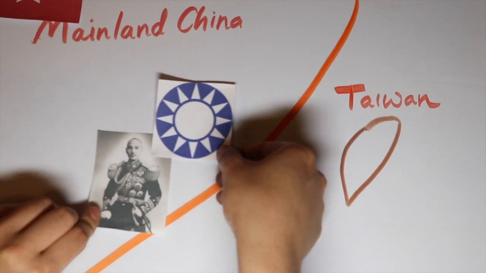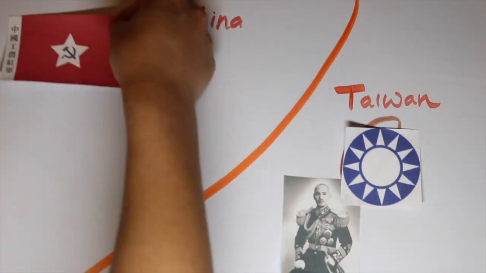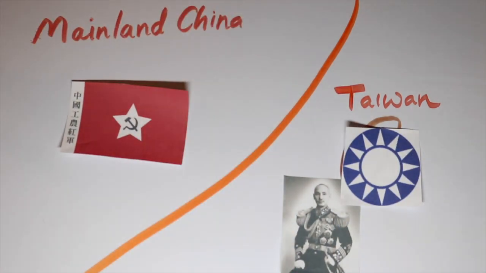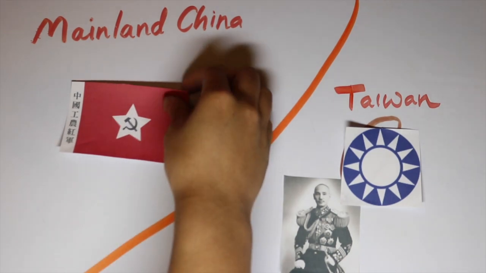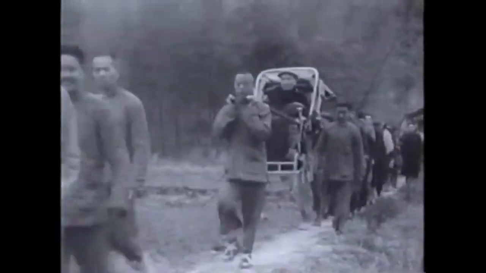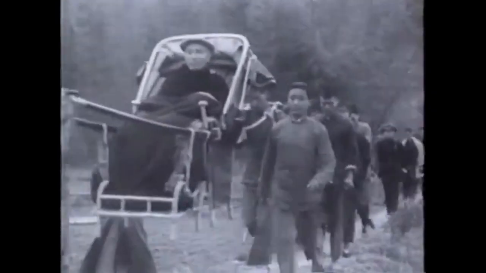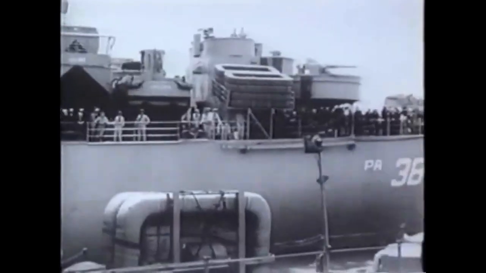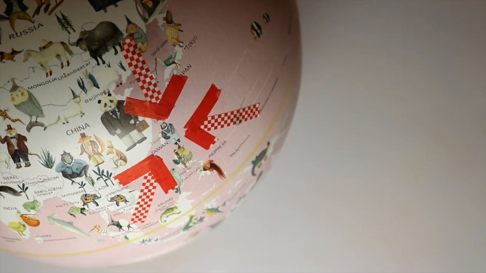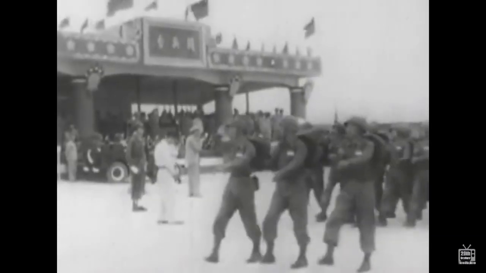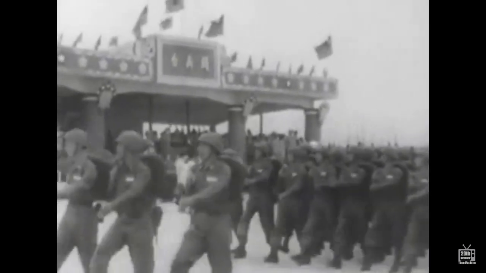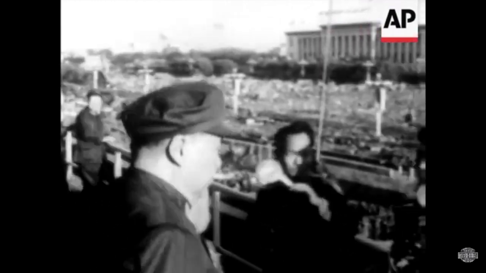Eventually, the Nationalist Party realized that they could not defeat the Communists. So, in 1948, Chiang Kai-shek led the supporters of his Kuomintang Party and about 2 million nationalist soldiers as the Republic of China to Taiwan, an island off the coast of China. Mao then established mainland China as the People's Republic of China in 1949 and ruled as the chairman of the Communist Party of China.